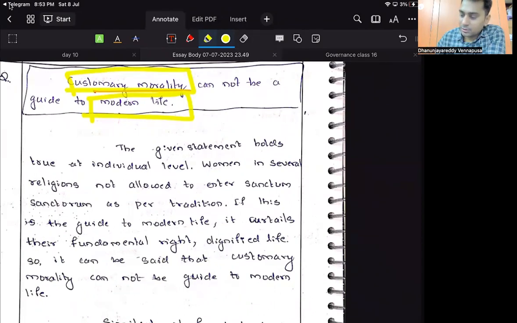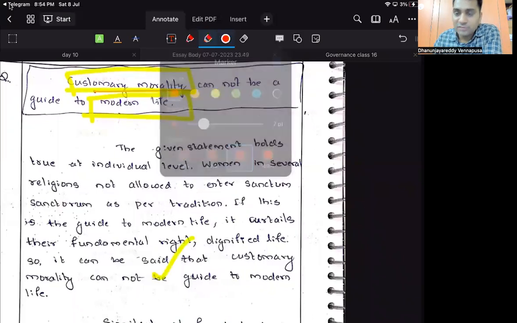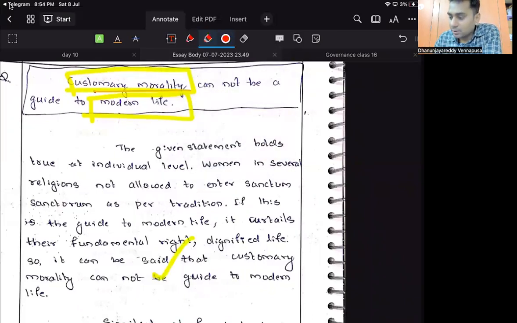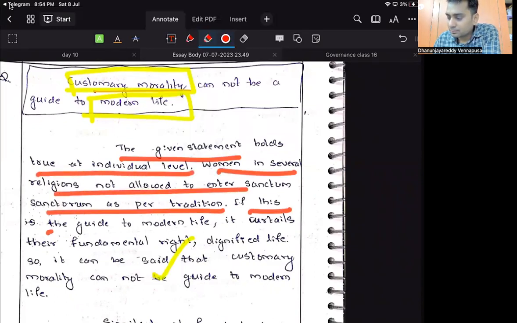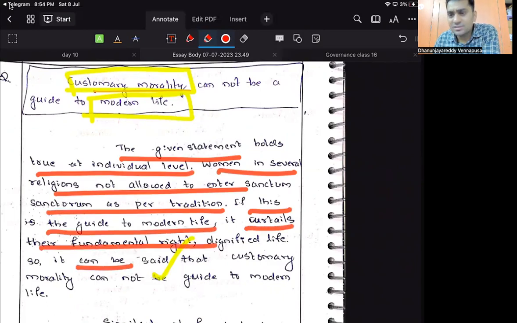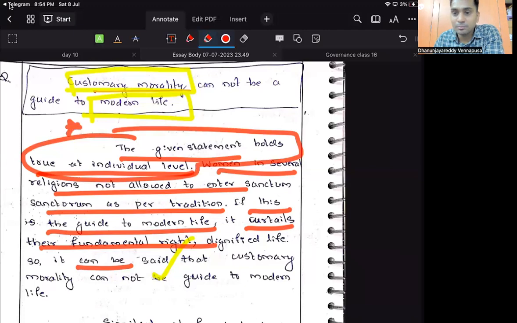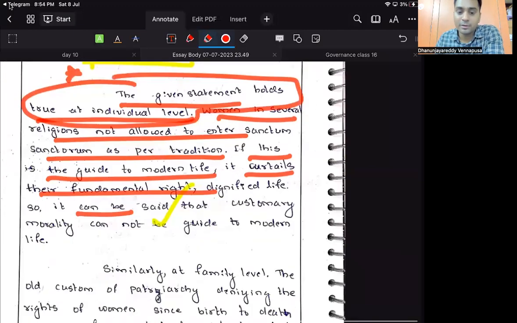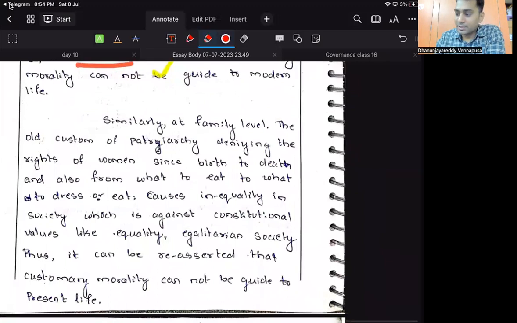Sanctum, yeah, excellent. Look at the way now. Observe, you yourself observe the difference. What is the difference? You ended the sentence. You didn't write it all in one paragraph. So you made a very excellent comeback. In the last answer writing, you used to present more examples within one paragraph. Now you have finished it completely: one example, one stand, and full stop. Look at the sentence. You didn't drag. The moment you keep simple sentences, errors will not be there. Very good.